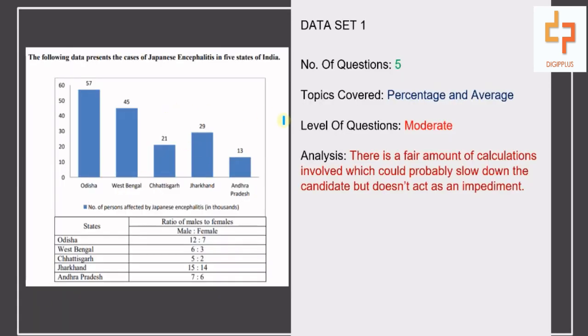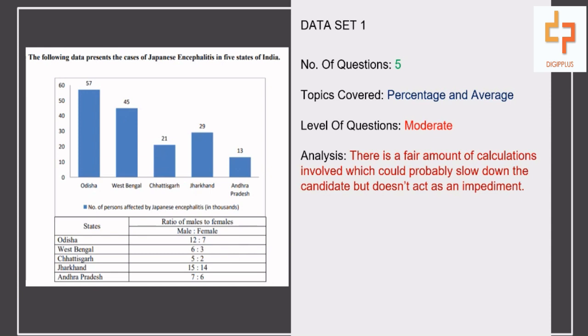We have our data set 1, which had 5 questions, and the topics covered were percentage and average. The level of the questions put forward was moderate, and according to the analysis, a fair amount of calculation was involved. So it might slow down the candidate, but it really didn't impact much if the candidate had the appropriate knowledge.